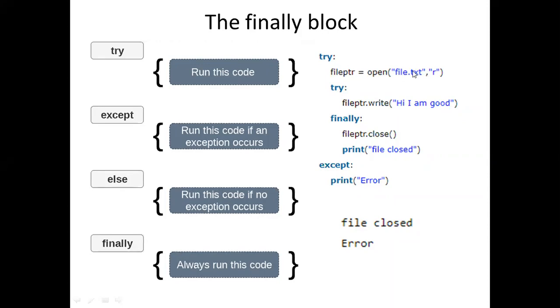No. If you are unable to open a file which does not exist, in that case an IO error will occur. Here I have not specified the IO error, but I'm simply specifying the except. That is the reason you are getting an exception here. You are trying to open a file which does not exist.